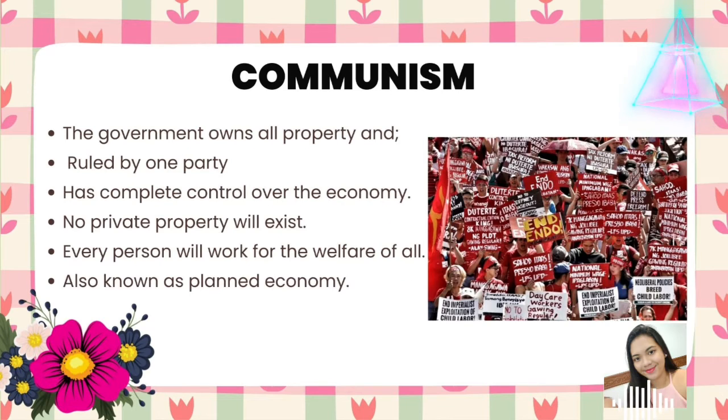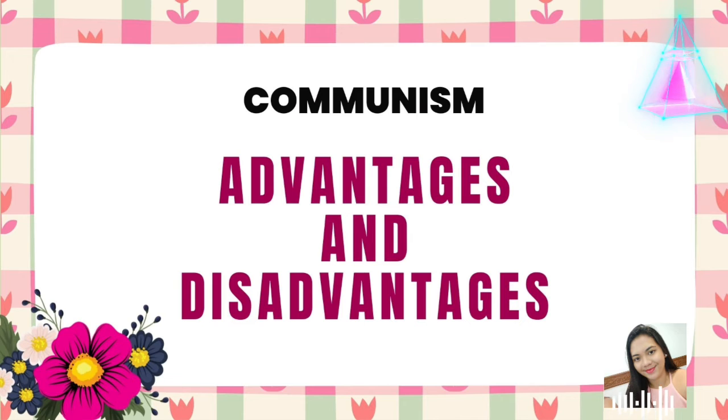Communism. It is a political system in which the government owns all property and is ruled by one party with complete control over the economy. No private property will exist. Every person will work for the welfare of all, from each according to his ability, to each according to his need, also known as planned economy. And now, let's have the communism advantages and disadvantages.